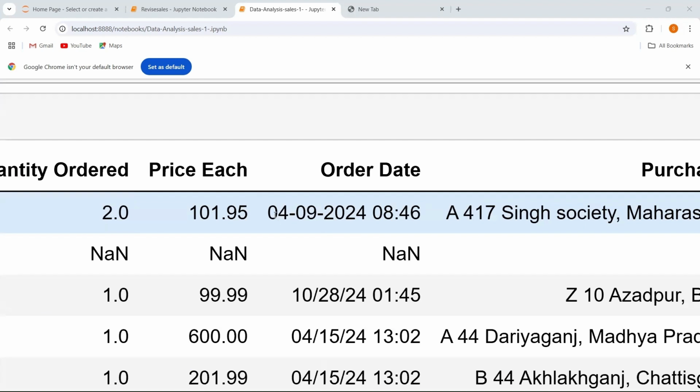So 0 is at what index? It is at index 0. Here this is 4, so 4 is at index 1. Here you can see a hyphen, so this is at index 2. So what I am going to take is this month over here. You can find this order date in the manner that 04 is the month, 09 is the date, and 2024 is the year.